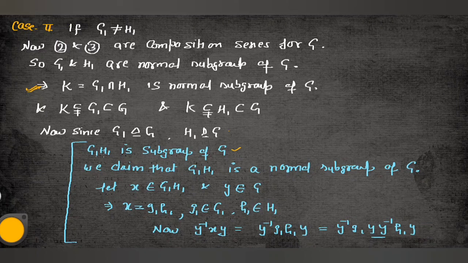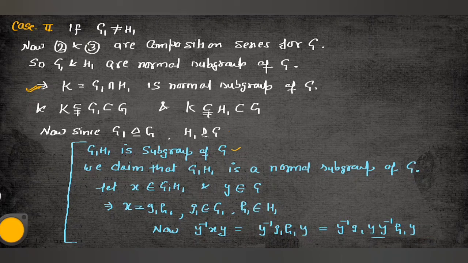So by that, G1H1 will be a subgroup of G. And we will claim that H1 and G1 are normal subgroups of G. And also we will prove that G1H1 is equal to G. We will also prove this thing.